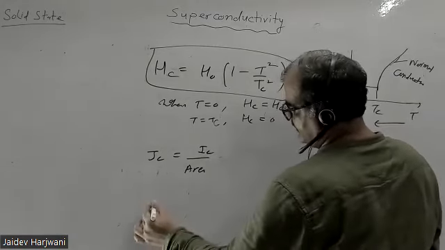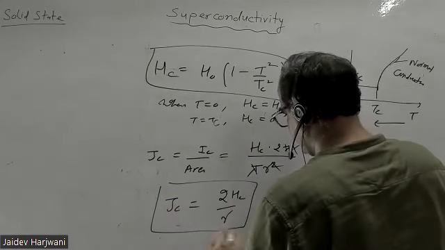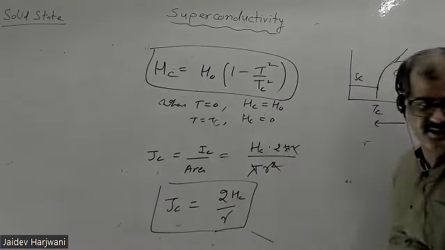It should be I is equal to 2 pi r times H. So IC will be HC times 2 pi R, and the cross-section area is pi R square. If you solve this, pi cancels, so JC will be 2HC by R. This is the formula for your critical current density.